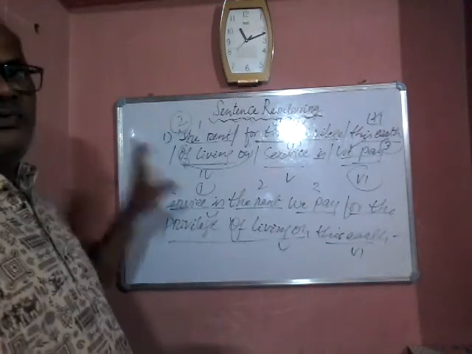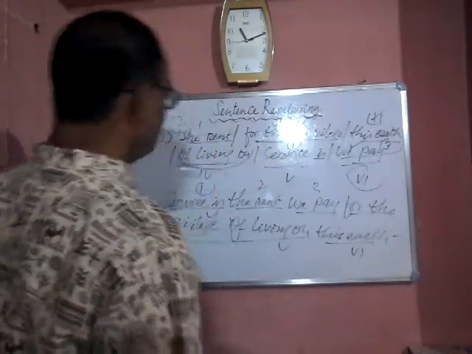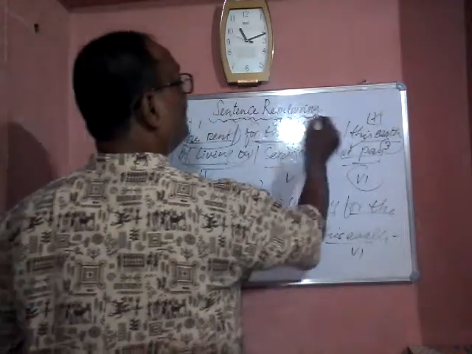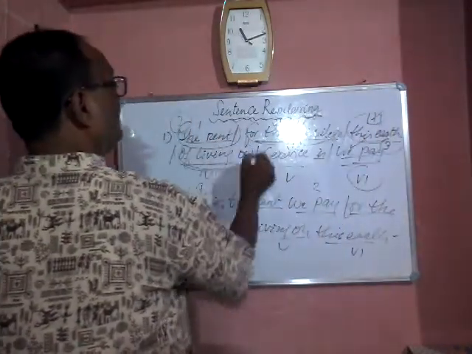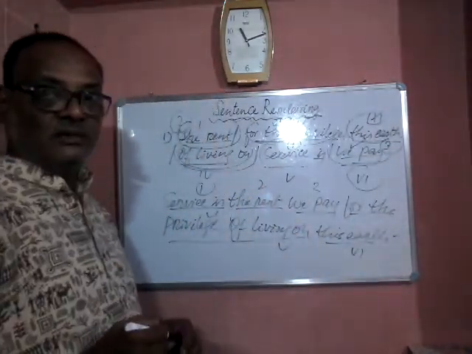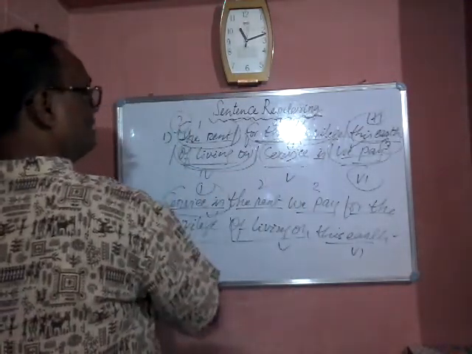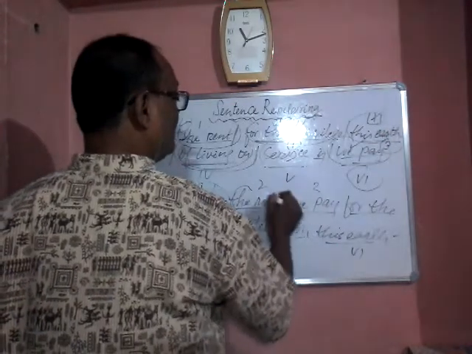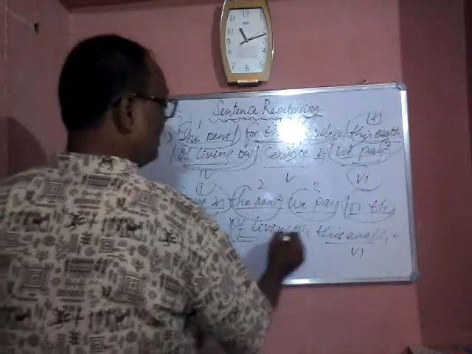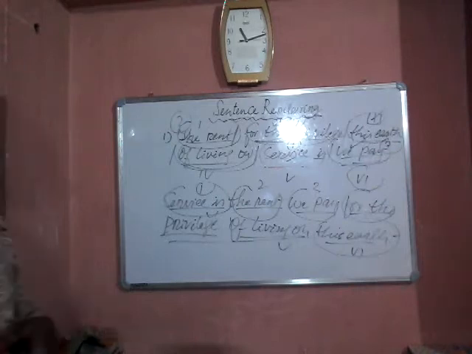Here you have seen, first of all, you read the phrases that are given. The phrases are: the rent, for the privilege, the earth of living on, service, we pay. Now select the subject. The subject is service. So, service is, now the next, the rent. We pay for the privilege of living on this. In this way, the sentence is correct.